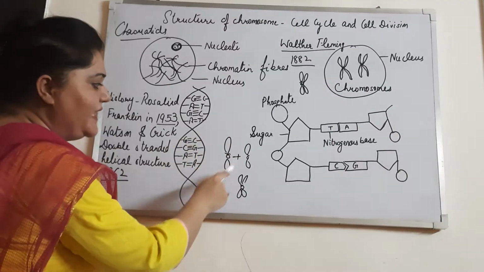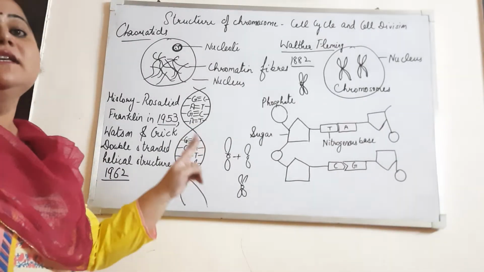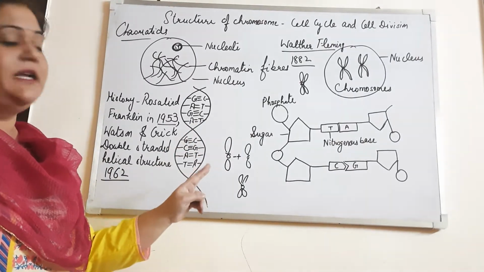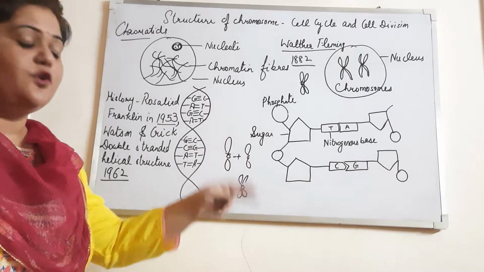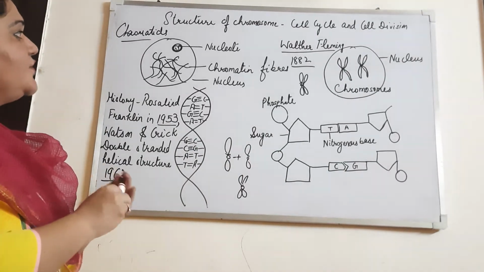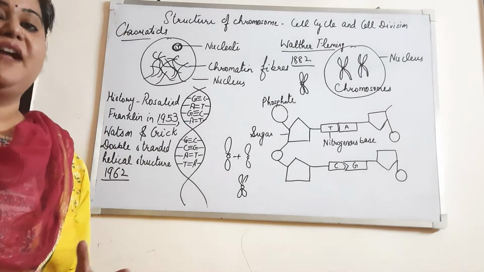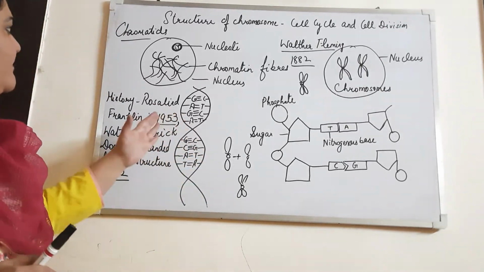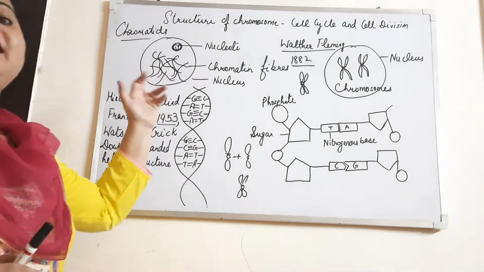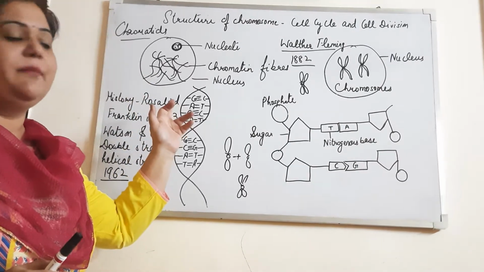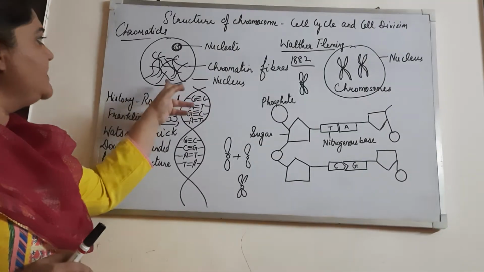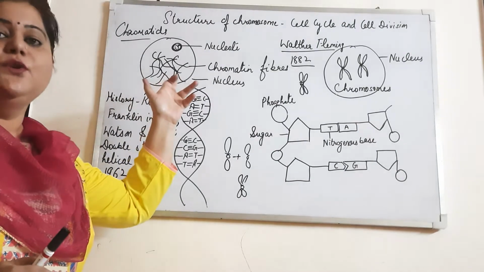Okay. So this is a chromatid, and another chromatid is known as the sister chromatid. So this is the structure of the chromosome. Now, if I ask you what is chromatin fiber, what will you say? Chromatin fibers are the thread-like structures which lie inside the nucleus.